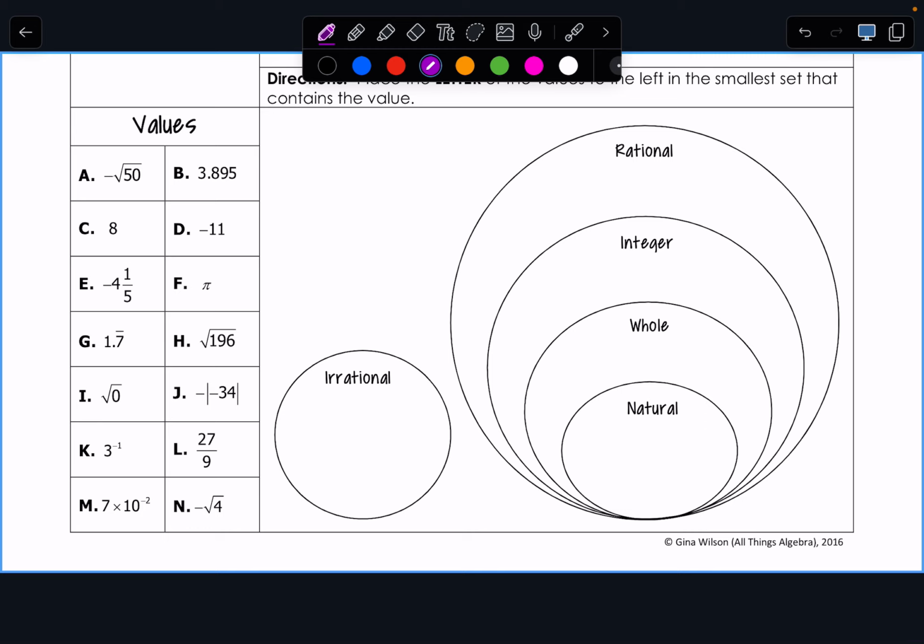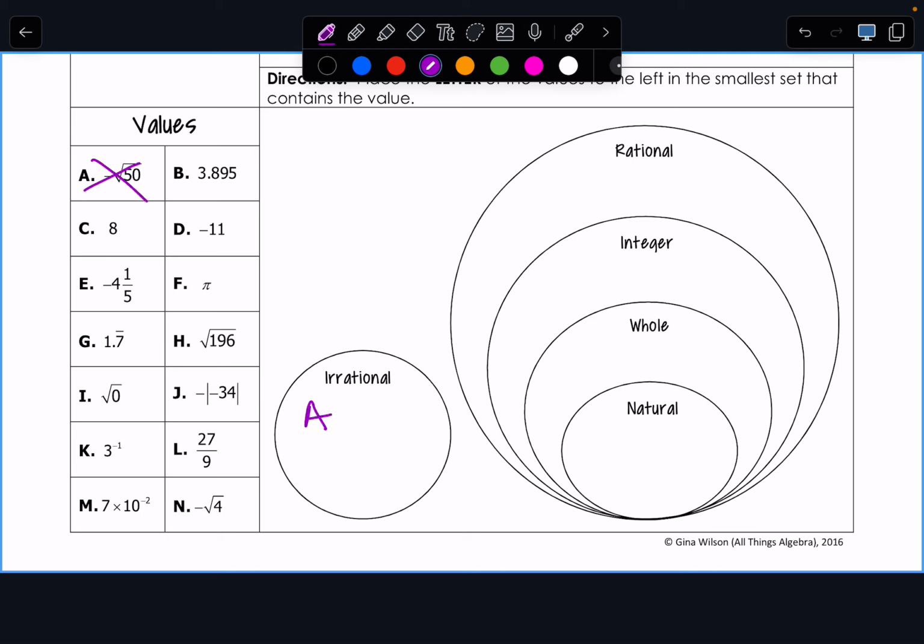So the first one I want to look at, let's look at A, negative square root of 50. Is 50 a perfect square? Yeah. What squared is 50? 5 squared is 25. So 50 is not a perfect square, so it's going to live in the irrational bucket.